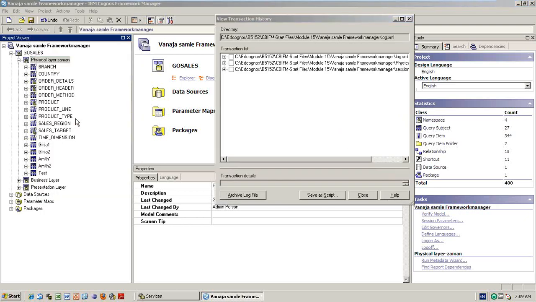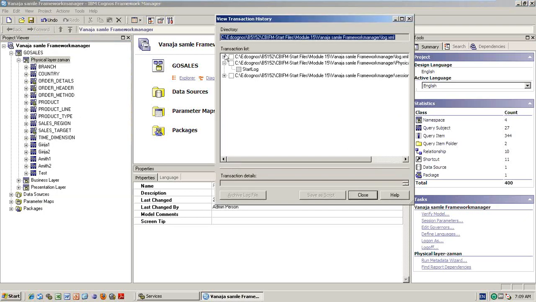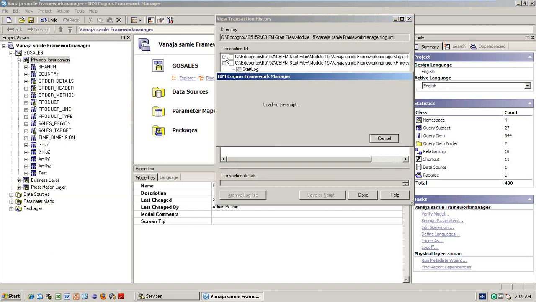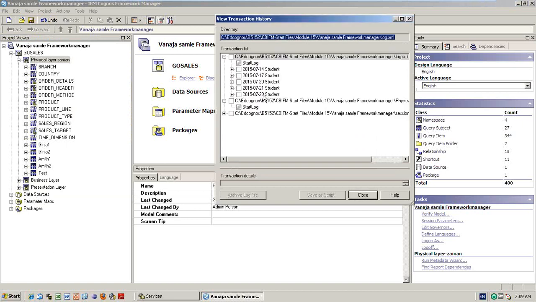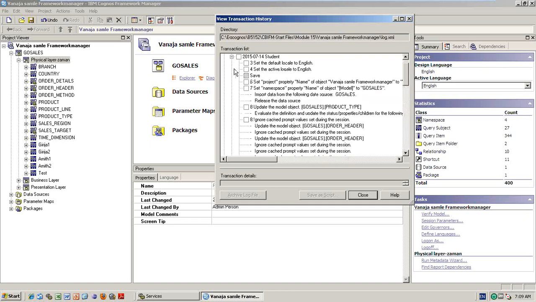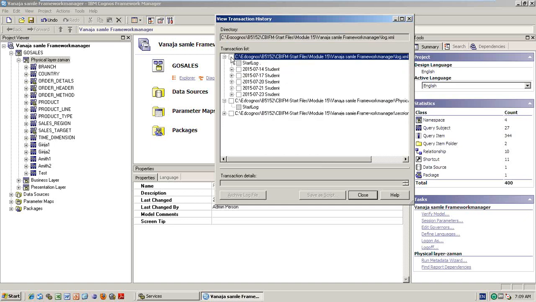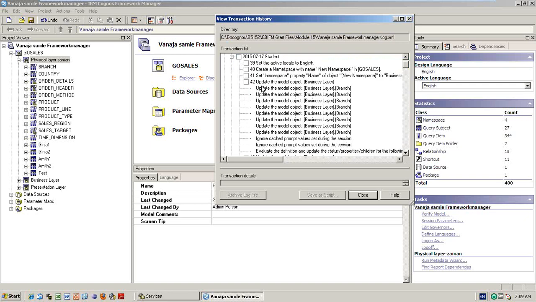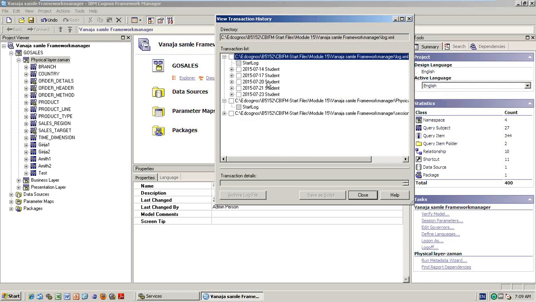Transaction history means it will show you from the first day to today what changes you made to the model. See, on the 14th day I did this, and on the 15th day I did this, then the 17th, 20th, 21st, 23rd, all those things I did somewhere. So everything is tracked.